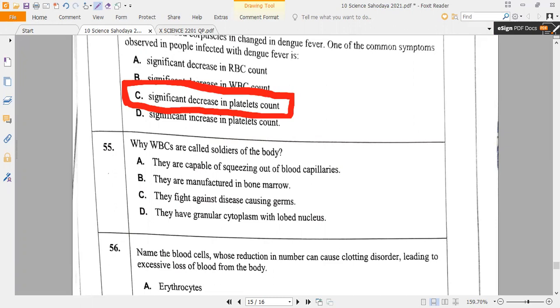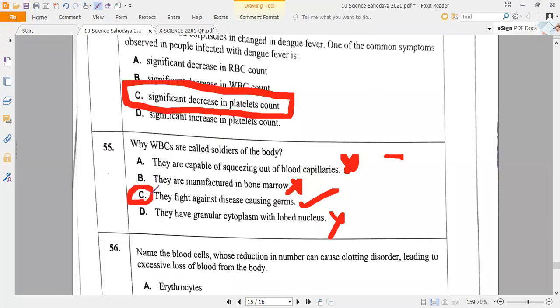Option A: they are capable of squeezing out of the blood capillaries. No, wrong. Option B: they are manufactured in the bone marrow. No. Option C: they fight against disease-causing germs. Correct. Option D: they have granular cytoplasm. No, wrong. So the correct answer is that they fight against disease-causing germs, and they release antibodies. Understood? Yes or no, guys?